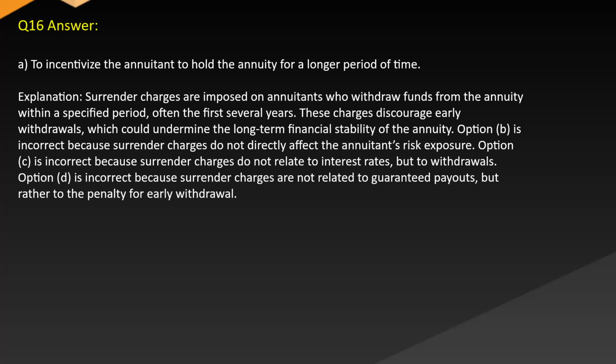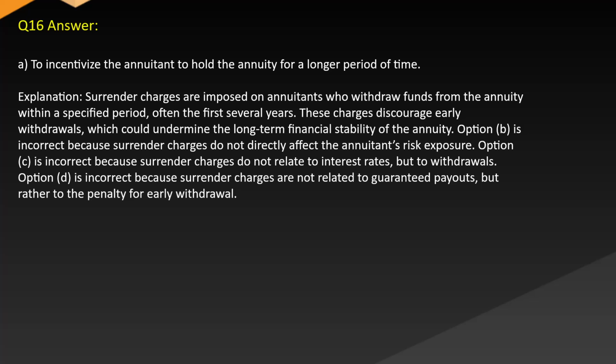Answer: A. To incentivize the annuitant to hold the annuity for a longer period of time. Explanation: surrender charges are imposed on annuitants who withdraw funds from the annuity within a specified period, often the first several years. These charges discourage early withdrawals, which could undermine the long-term financial stability of the annuity.